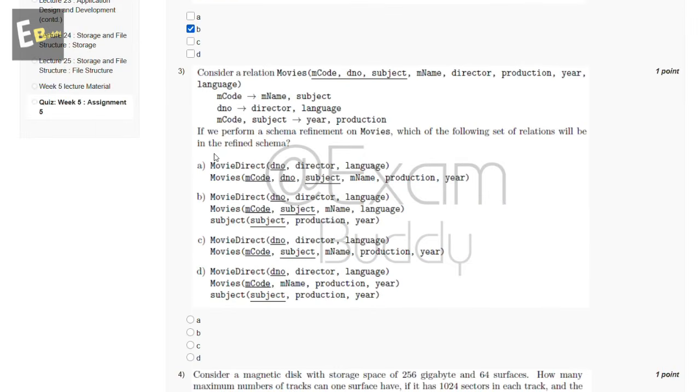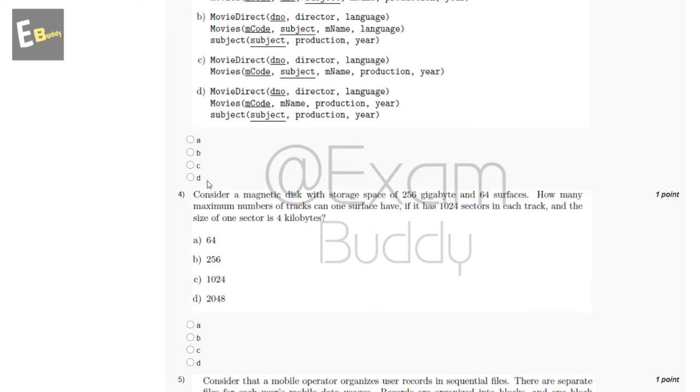Now the third question is: consider a relation Movies (M code, DNO, subject, M name, director, production year, language) and M code, M name, subject, DNO, director, language, M code, subject, year, production. If we perform a schema refinement on Movies, which of the following set of relations will be in the refined schema? So these are the options, and the answer of our third question is also B.